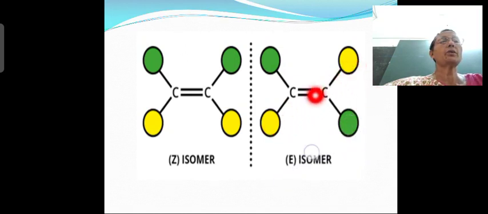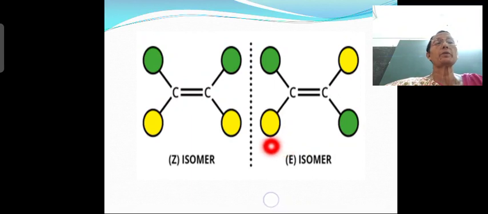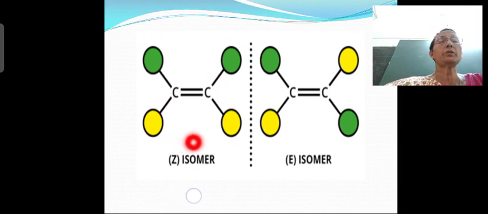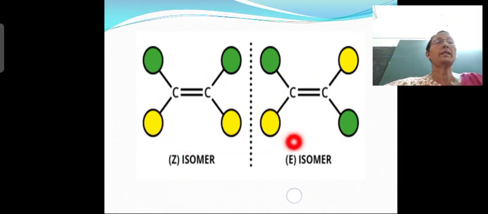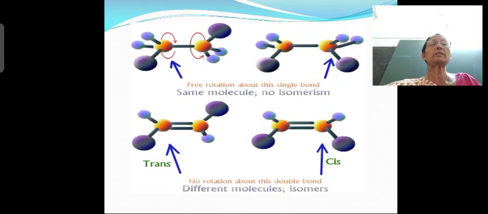So these are the opposite sides of the carbon carbon double bond. So green atoms present on the same side, right? In the brackets it is given E. E you are going to study later, at the end of this chapter, okay? And the type of isomers, Z means Zusammen, that also you are going to study. So for the time being you need not worry about Z and E, okay? So we shall move to the next slide.